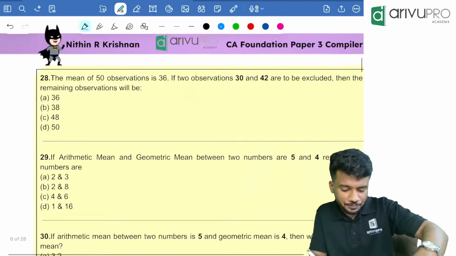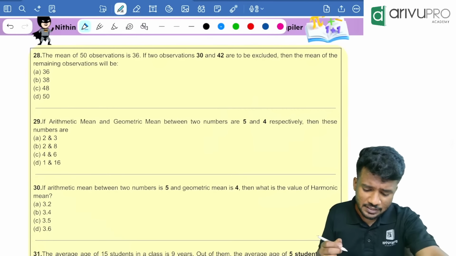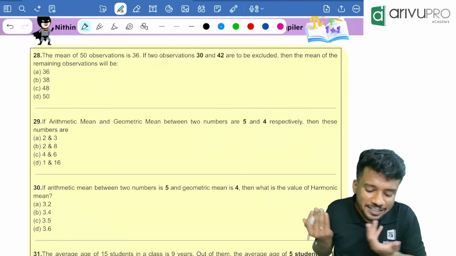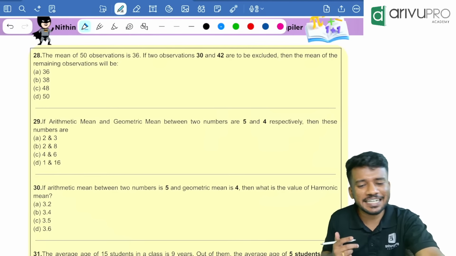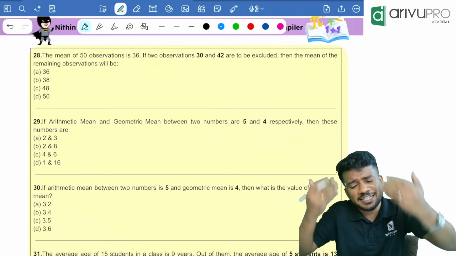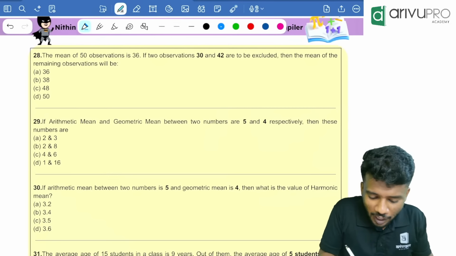Next one. The mean of 50 observations is 36. If two observations, 30 and 42, are to be excluded, then the mean of the remaining observations is how much? A direct question. We need to exclude 30 and 42. We don't need to add anything, we just need to remove those two numbers. So, what is the formula?